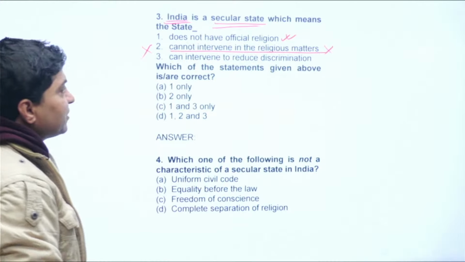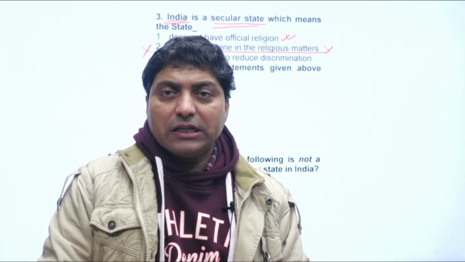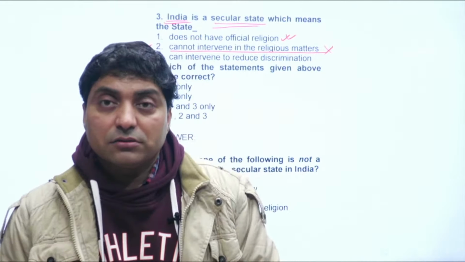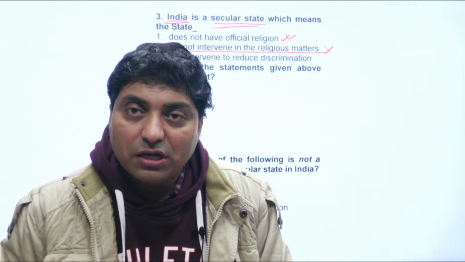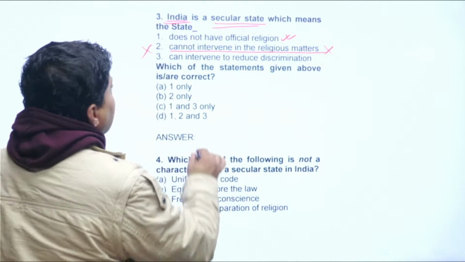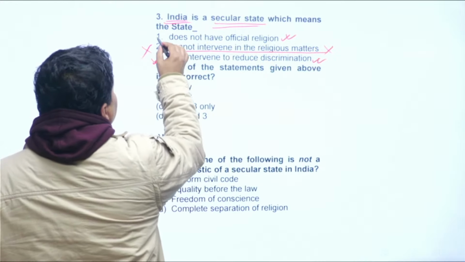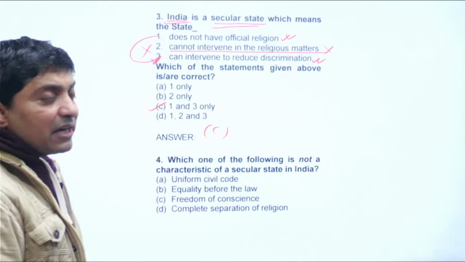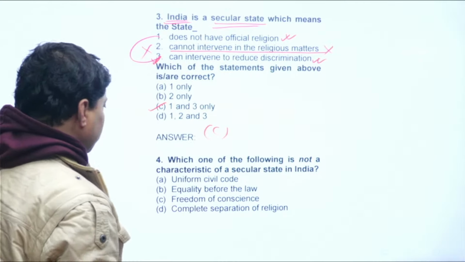It can intervene in religious matters, and the Indian state has intervened, like abolition of untouchability or abolition of polygamy, right, triple talaq, fine. So the Indian state has intervened in religious practices. Now, can it intervene to reduce discrimination? Yeah, this is correct. So 1 and 2, 3. See, the Indian state can intervene to reduce discrimination, right?